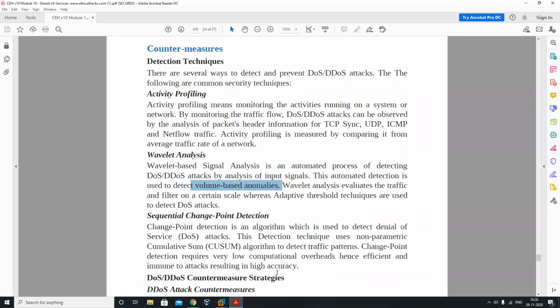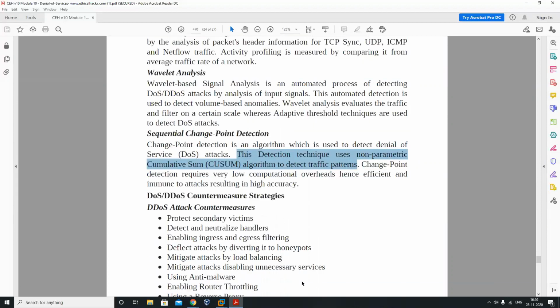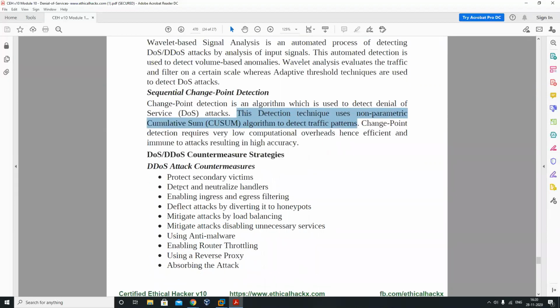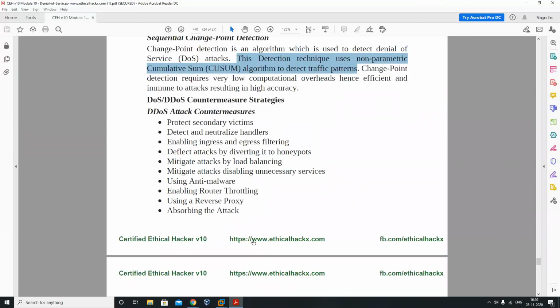Sequential change point detection: change point detection is an algorithm which is used to detect denial of service attacks. The detection technique uses the non-parametric cumulative sum to detect traffic patterns. See, the countermeasures depend: protect secondary victims, detect and neutralize handlers, enable ingress filtering, use anti-malware mitigations, use a reverse proxy, absorbing the attack. These are the things given over here for DoS and DDoS attacks.